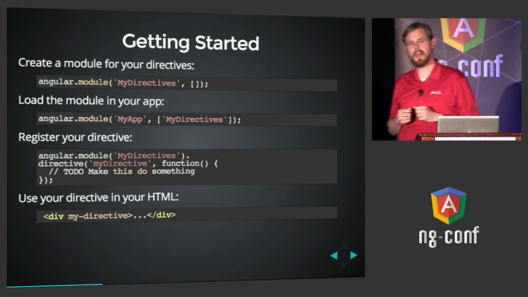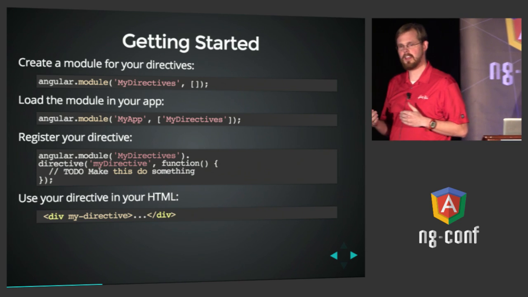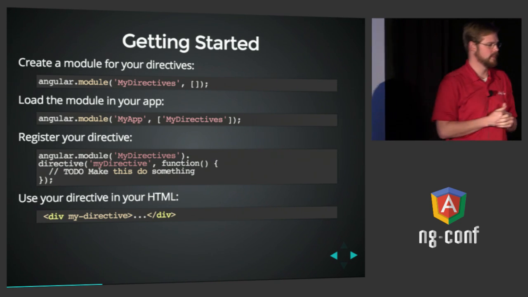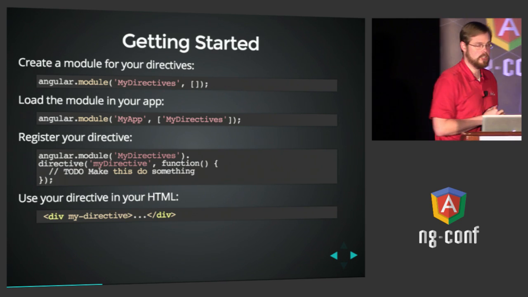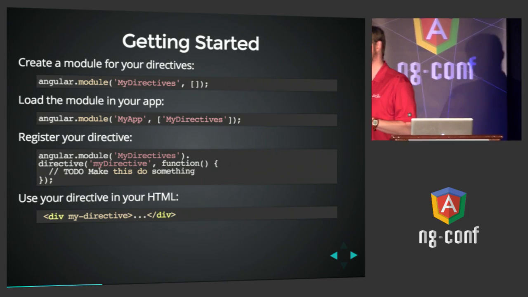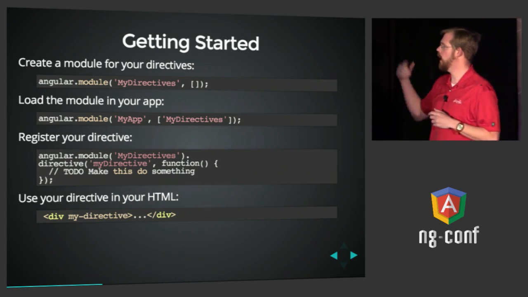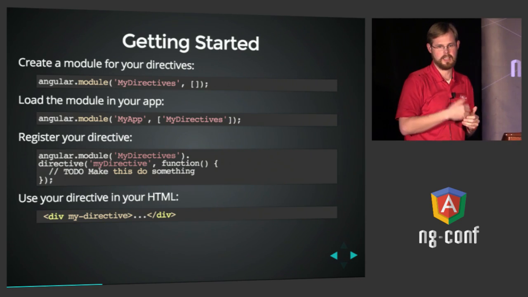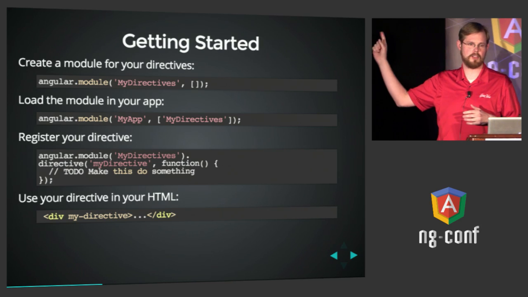The reason you do that is to make your directives independently unit testable from the rest of your application, so that you can test your directives without loading your whole app. When you then want to use your directives, you have to add your directives module name to your application module, or else they won't be available in the markup, and Angular won't know they exist when it encounters them in the DOM. This is a common one to overlook.